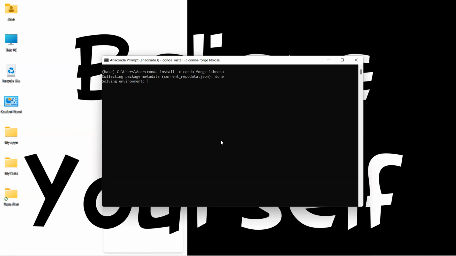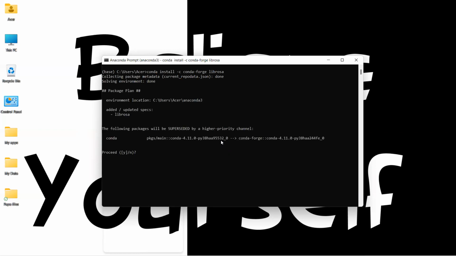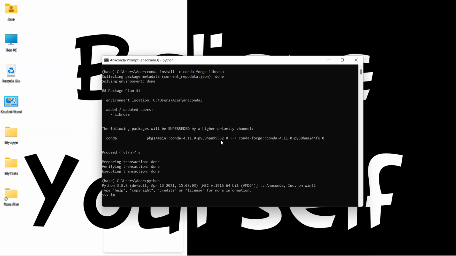Bear with me. Okay, so this shows that our Python library Librosa is now going to be successfully installed in our system. So it has already been installed. So we can cross check by importing it.